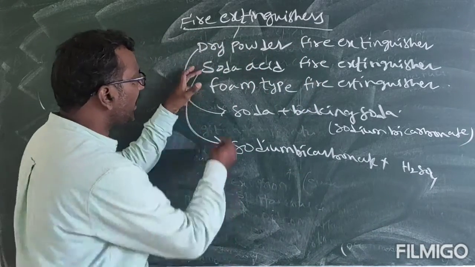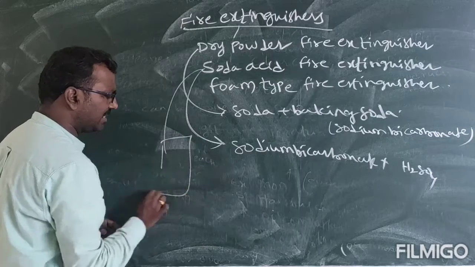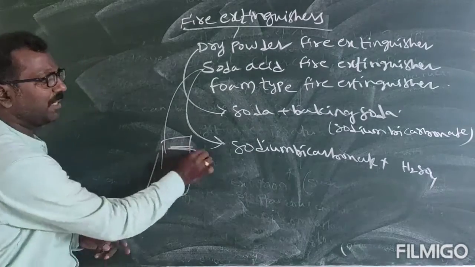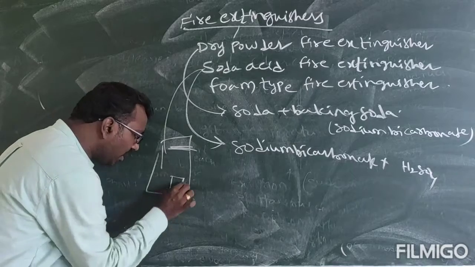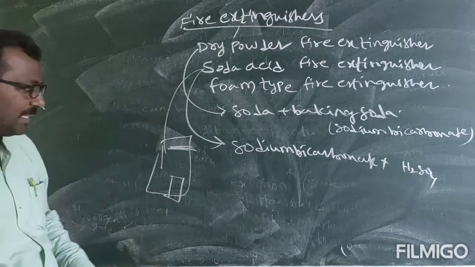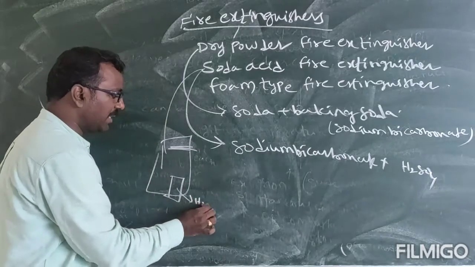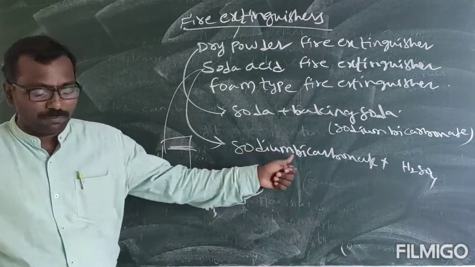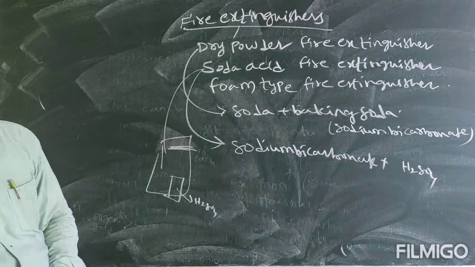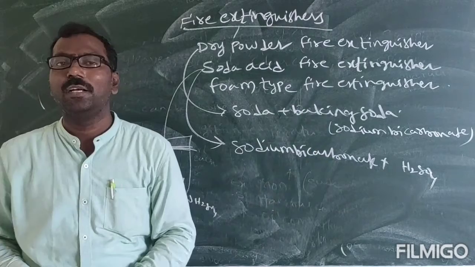It is placed in a metallic cylinder. At the top it is filled with sodium bicarbonate, and a small bottle of sulfuric acid will be there. When you press the knob, this sulfuric acid mixes with sodium bicarbonate and produces carbon dioxide.